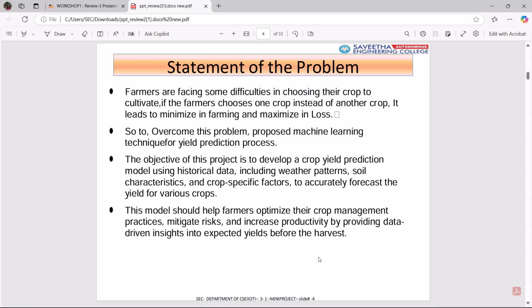Statement of the problem. Farmers are facing some difficulties in choosing their crop to cultivate. If the farmer chooses one crop instead of another crop, it leads to a decrease in farming and an increase in loss. So to overcome this problem, a machine learning technique is proposed for the yield prediction process.